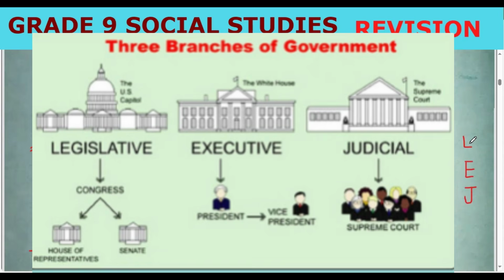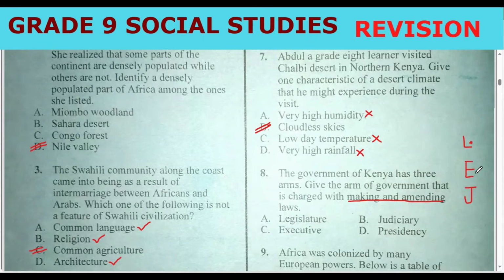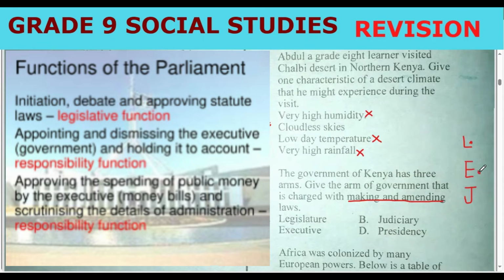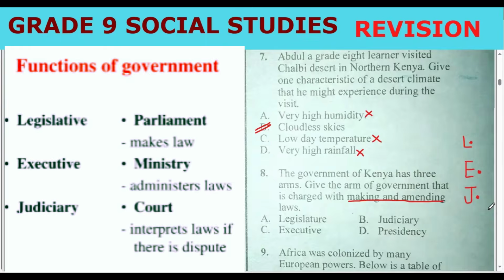L is for legislature. E is for executive. And J is for judiciary. These arms are equal in power. The executive is the one which forms the government. The legislature is the law-making body.